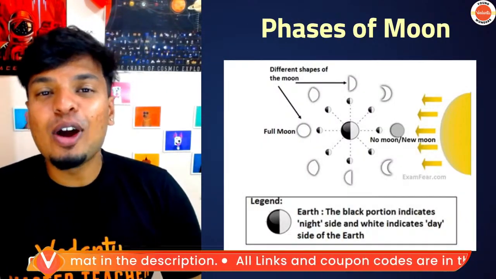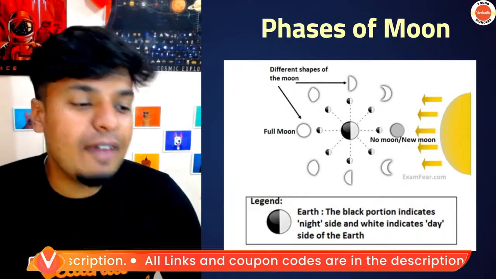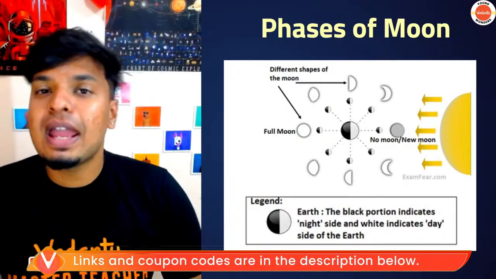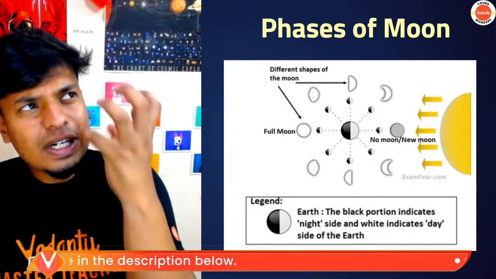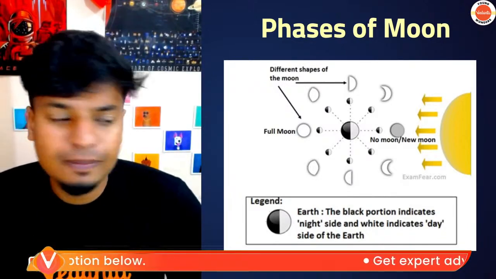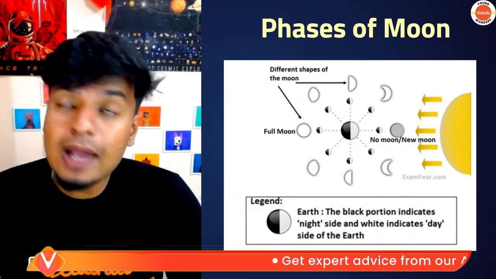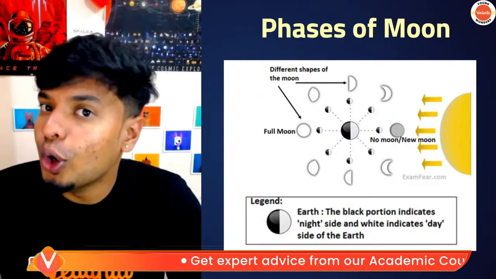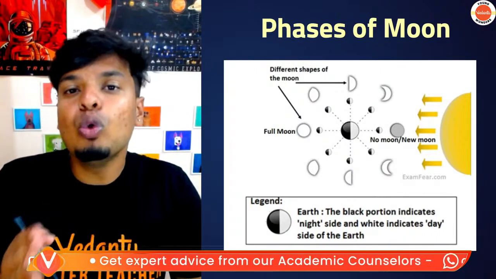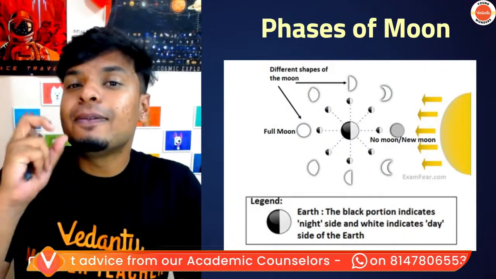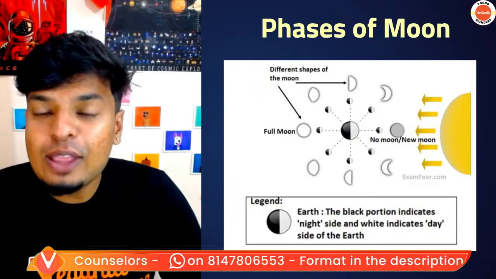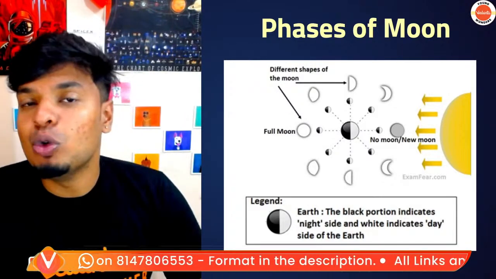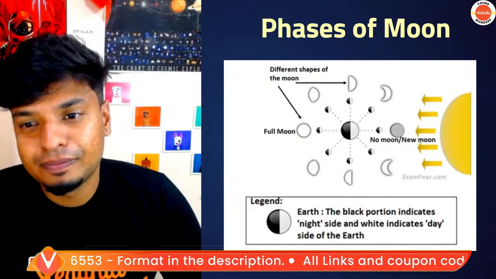Okay, let's now talk about phases of the moon. Guys, phases of the moon is very interesting because every night you go out, you look up at the sky, a different shape of moon is visible. Does it mean that we have so many moons out there? No. It is the same moon which is visible differently on different days. Those are called phases of the moon, the different shapes of the moon.